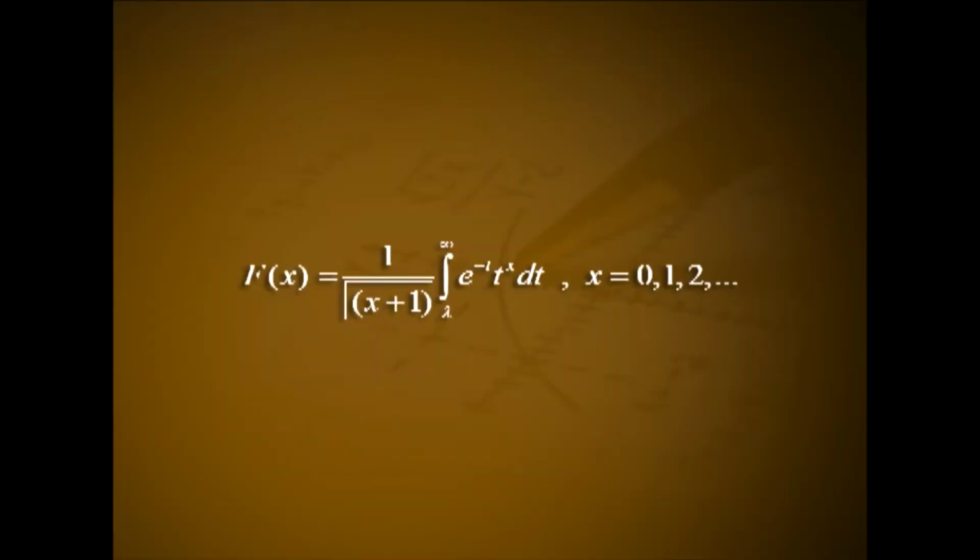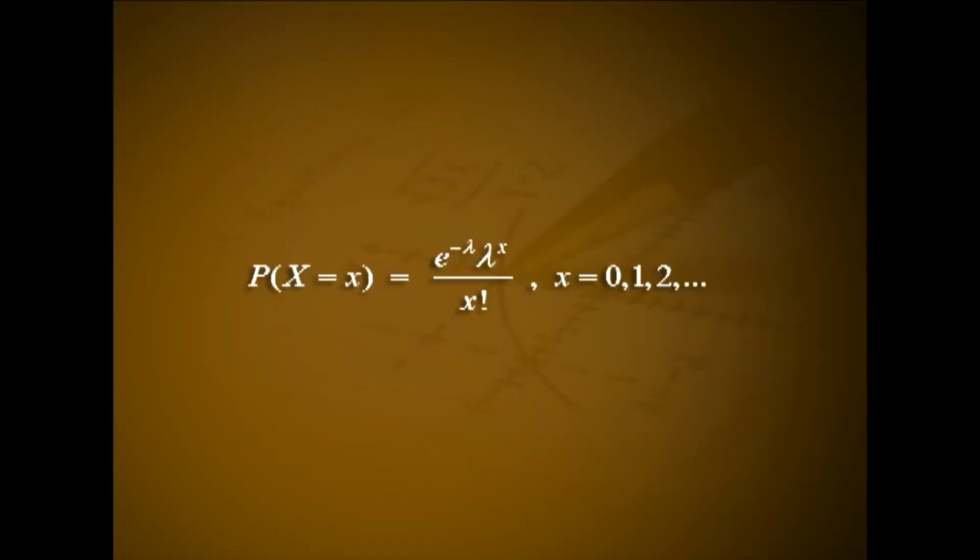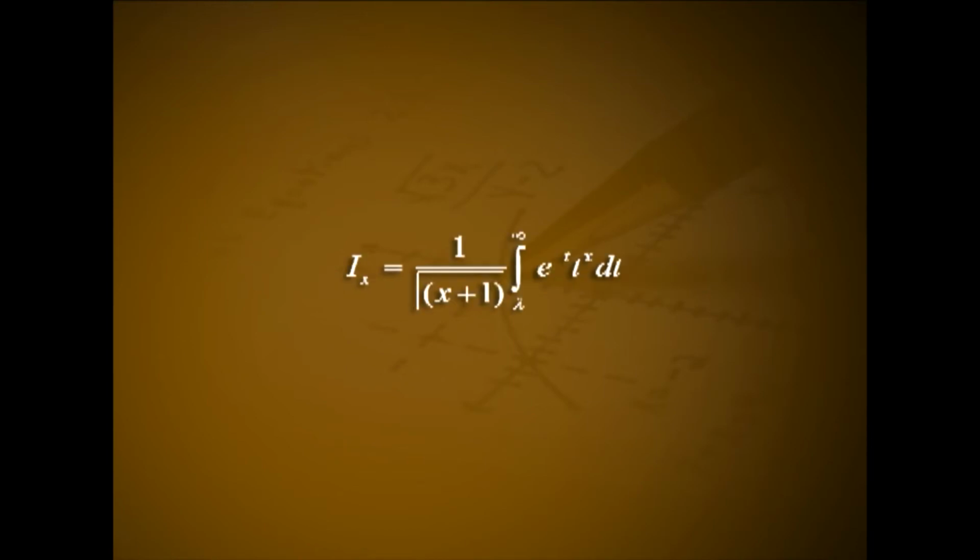given by capital F(x), that is equal to 1 divided by gamma of (x plus 1) integral from λ to infinity e^(-t) t^x dt for x = 0, 1, 2, etc. Solution. Given X is a Poisson random variable with parameter λ, then P(X = x) is equal to e^(-λ) λ^x by x factorial for x = 0, 1, 2, etc. Let I_x be equal to 1 by gamma of (x plus 1) integral from λ to infinity e^(-t) into t^x dt.